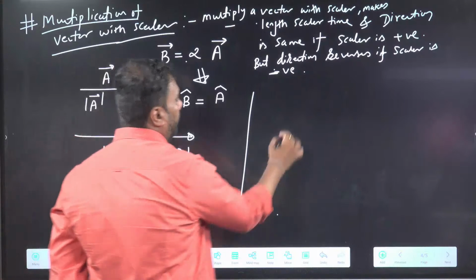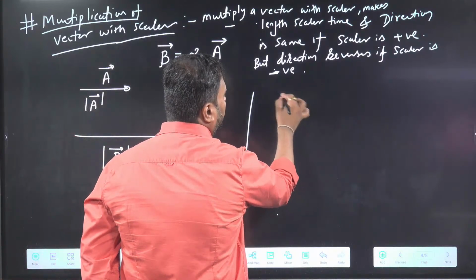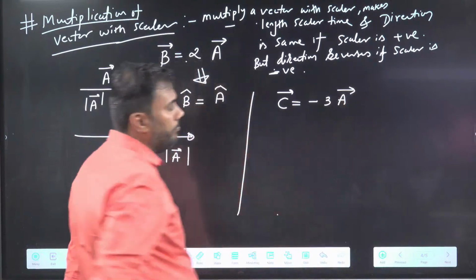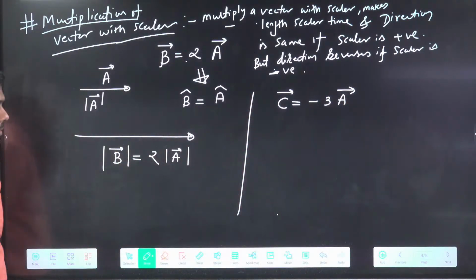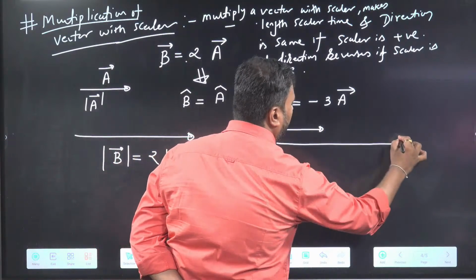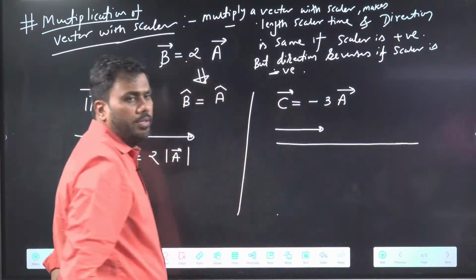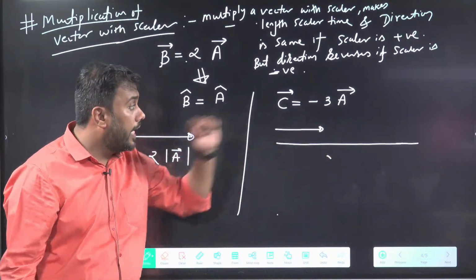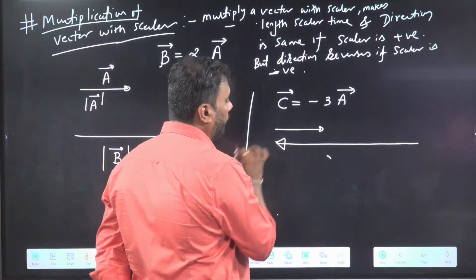But if you multiply a vector with a negative number, let's say C vector is minus 3A, the C vector will have triple the length because 3 is multiplied here, but the direction will reverse because of the negative sign.